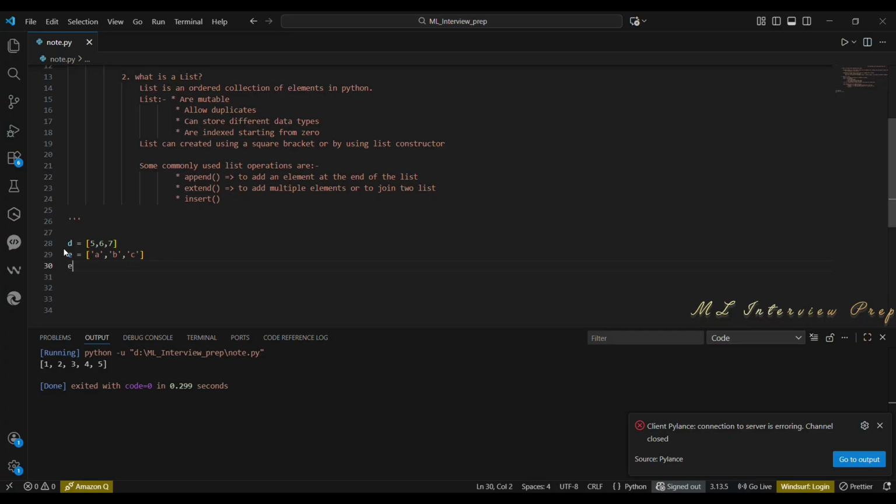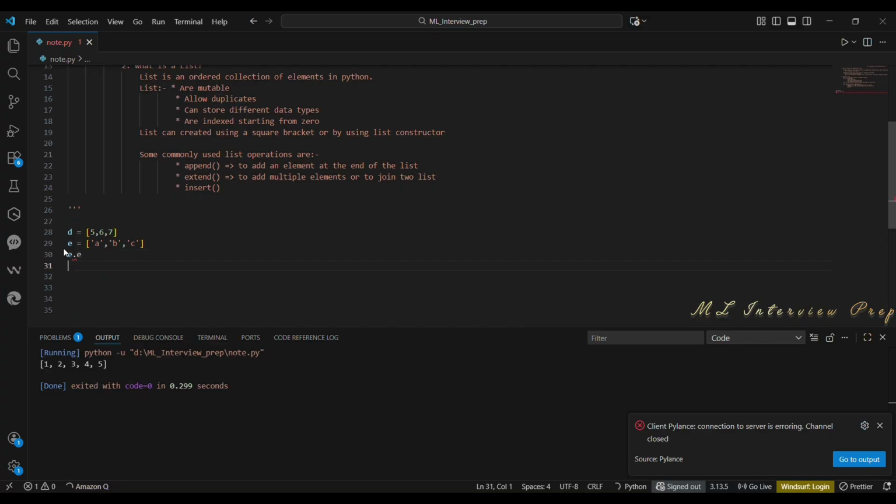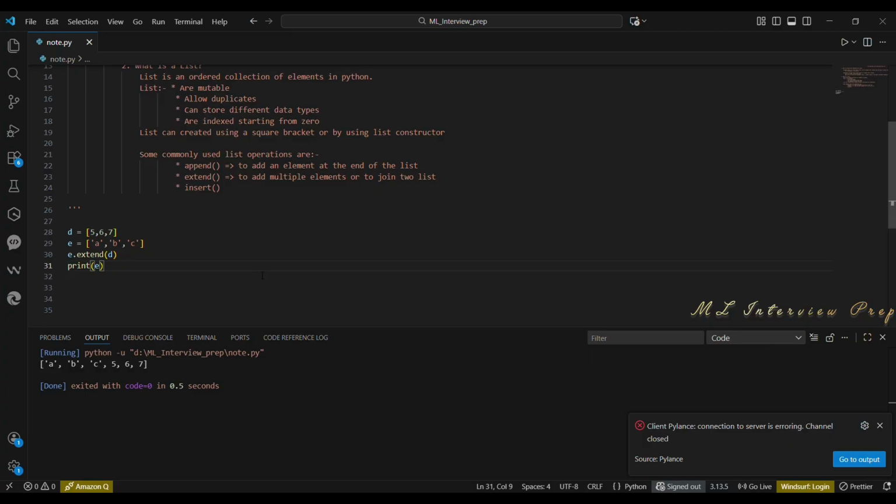That is, we are adding the first list to the second list. Whatever list we need to add, we need to give it in the extend, and the list to which we need to add, we give before the extend function. And we are printing the second list. Now we are getting A, B, C and 5, 6, 7.